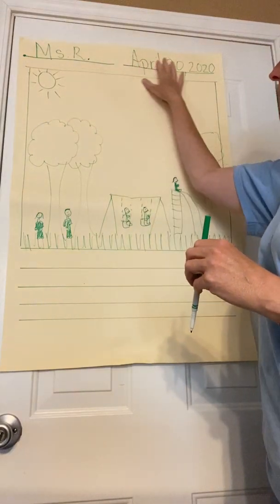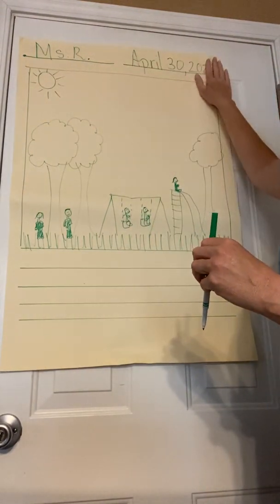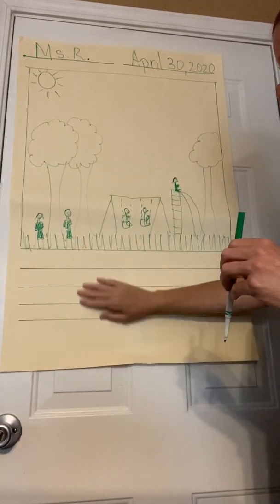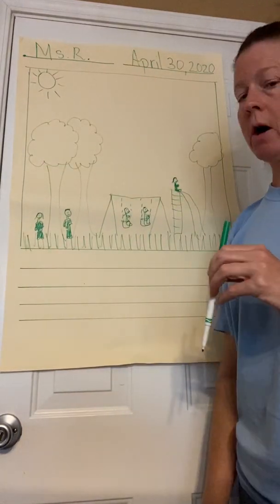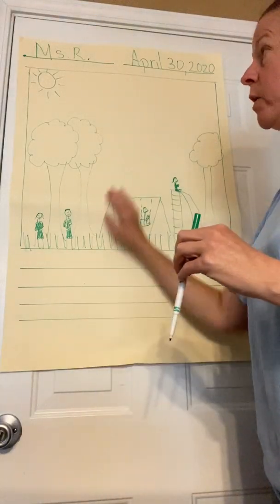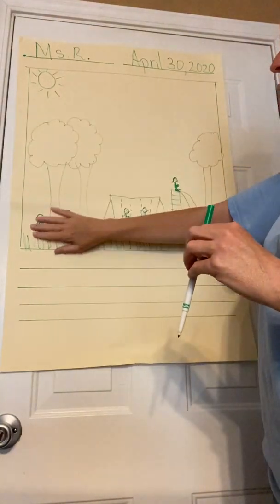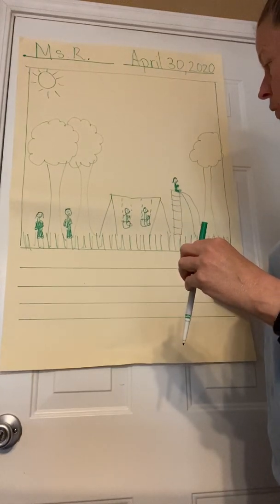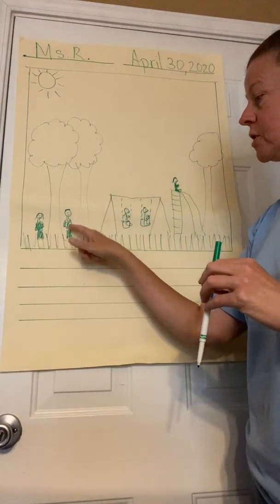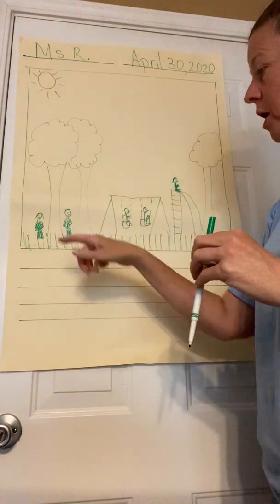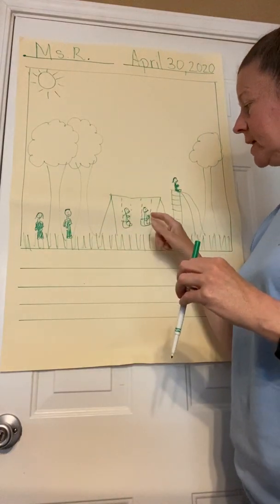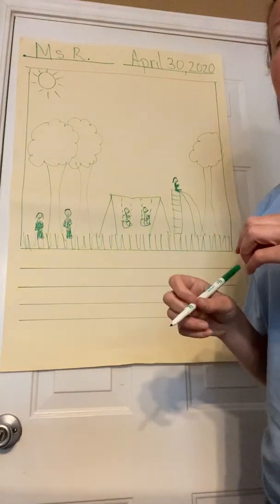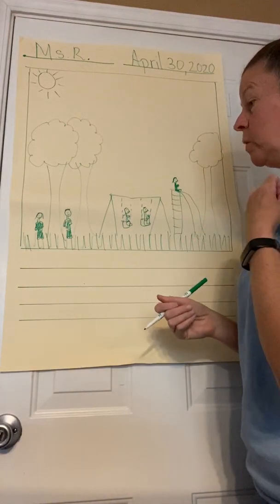We wrote our name and date, Miss Rickman, April 30th, 2020, and I thought about a small moment that I wanted to draw about, so I did a time that I went to the park with some of my friends. We already drew the setting, which would be the grass, the trees, the sun, the swings, and the sliding board. And then we drew some characters, me and some of my friends at the park. There's me on the swings and some other friends on the slide and a couple of friends that are playing hide and seek or tag, whatever you want it to be.